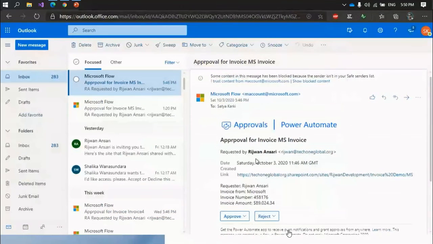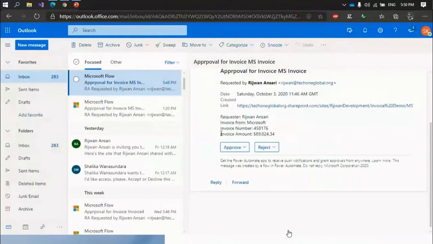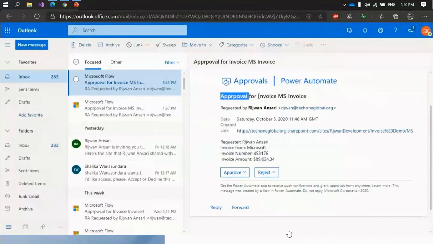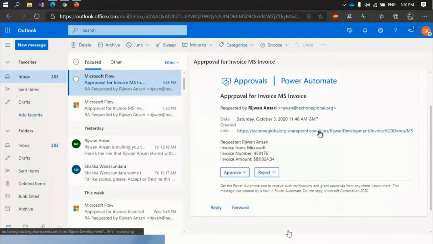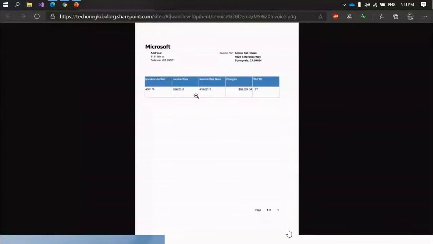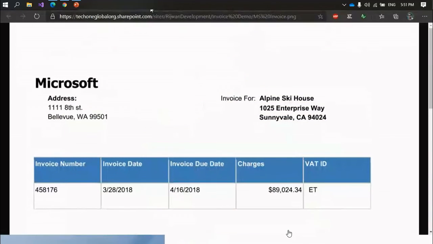See, the approver will get an email notification for approval. The details are there: invoice for MS invoice, the invoice name, who is the requester, when this approval has been created, and a link to the document, so that as an approver I can view the invoice document and check it.